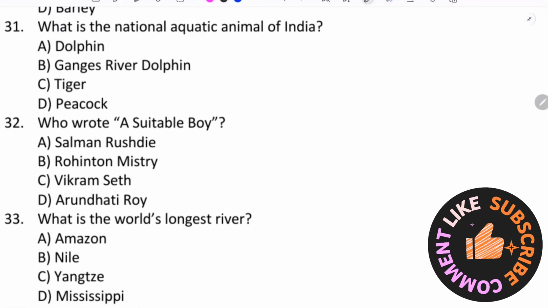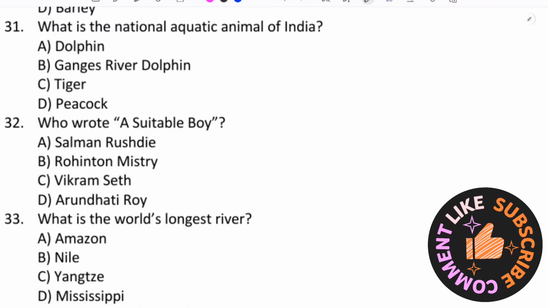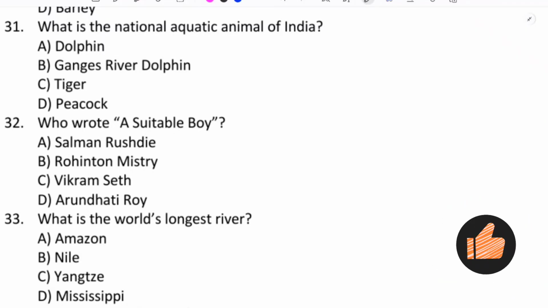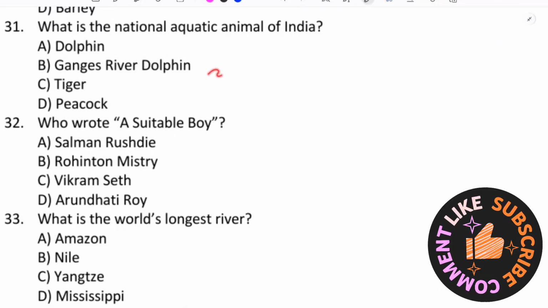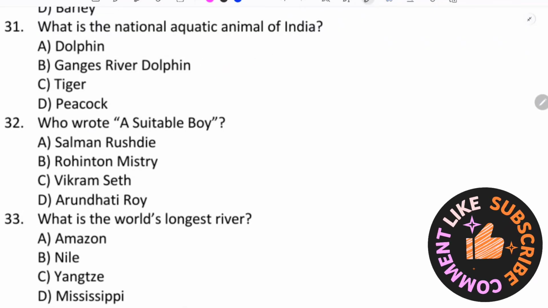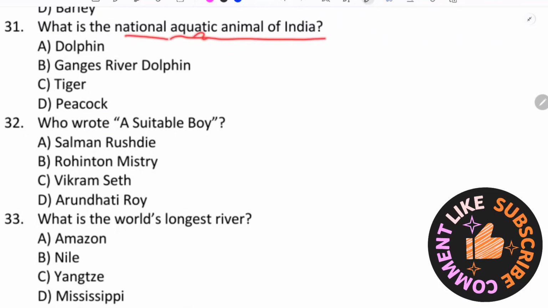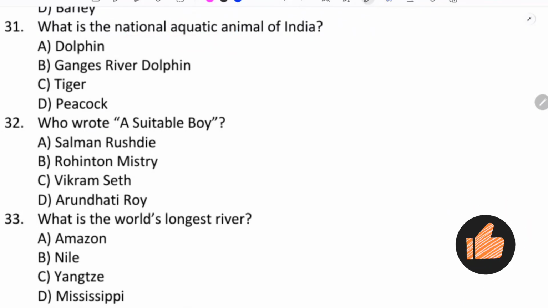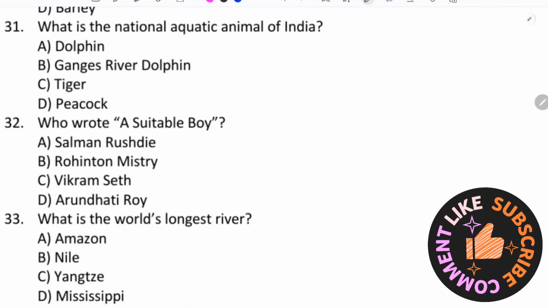What is the national aquatic animal of India? Ganges river dolphin. Aquatic animal of national aquatic water. Ganges dolphin.